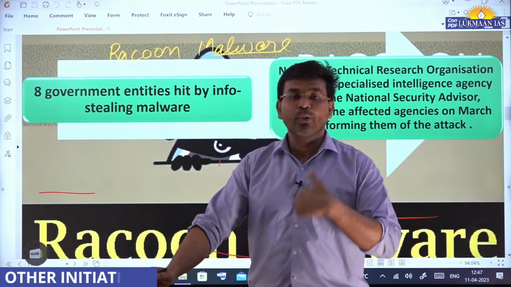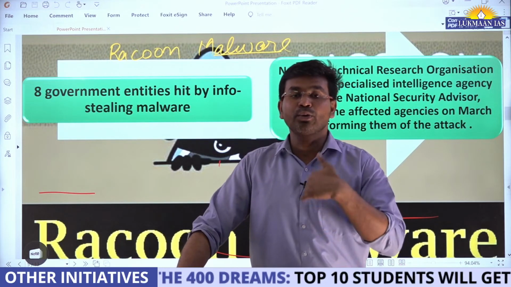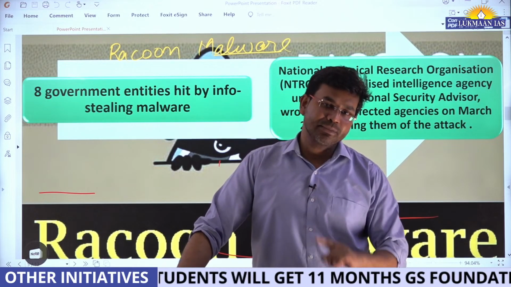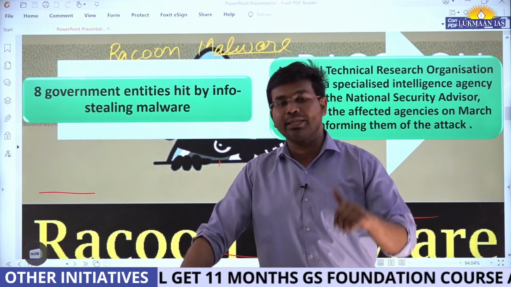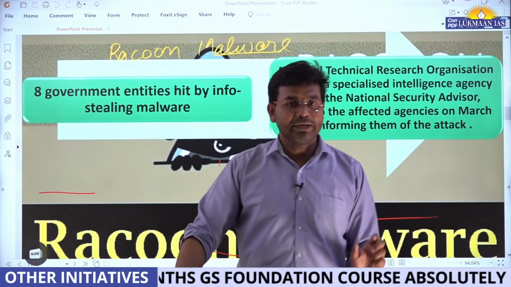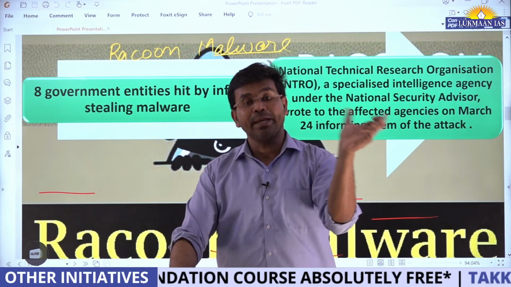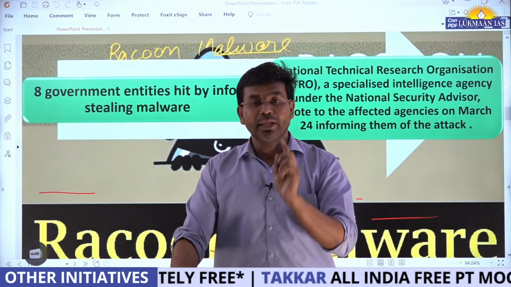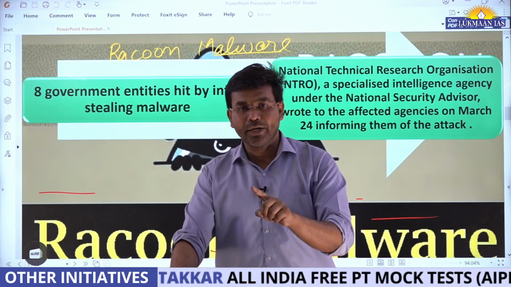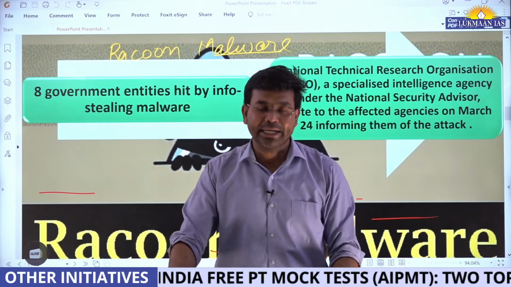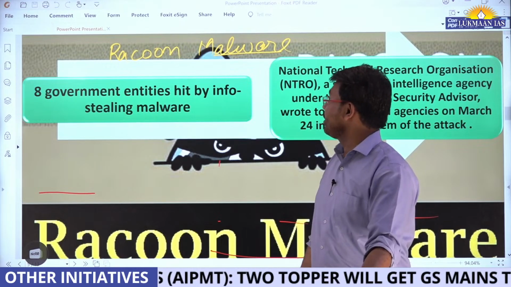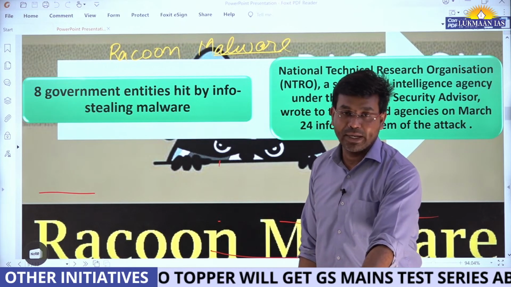So how do they attack different computer systems? They attack using various methods. One of the methods is phishing emails, meaning they will send an email that may appear to be a genuine email. The moment someone clicks on that email, his system will be hacked into by the people who are managing this Raccoon malware.